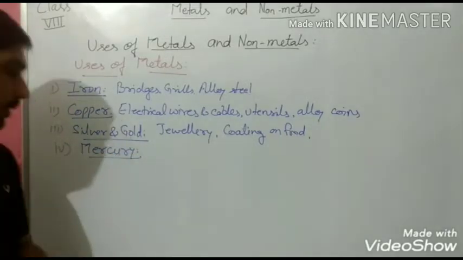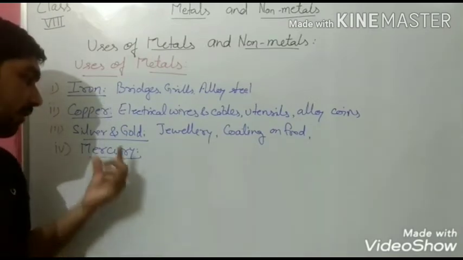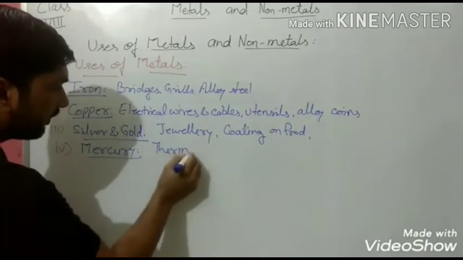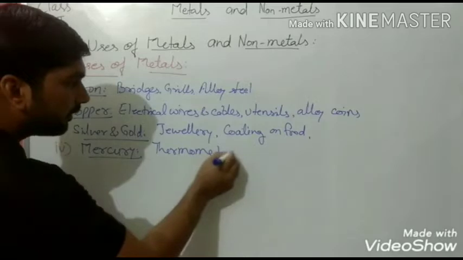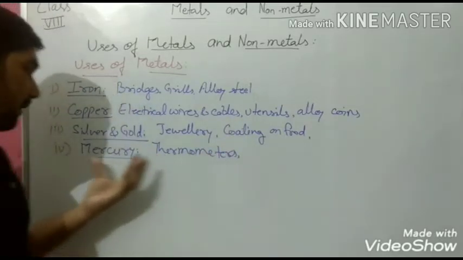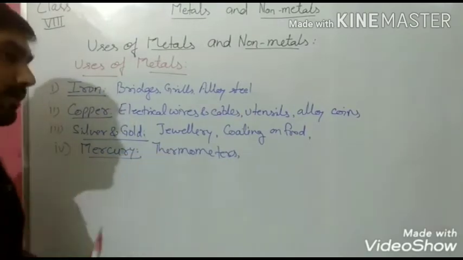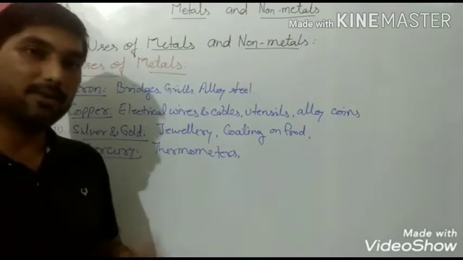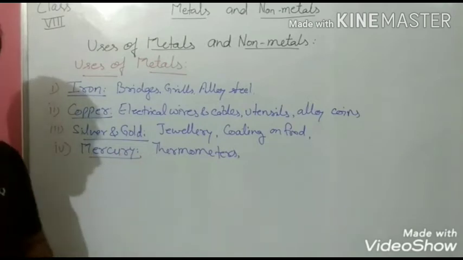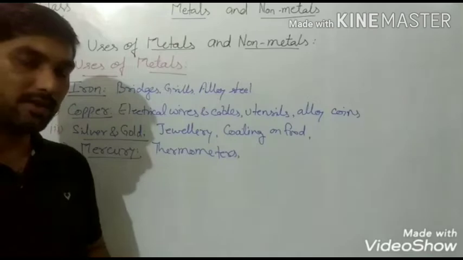Mercury. From 7th class or 6th standard you have the knowledge that mercury is used in thermometers to detect temperature. Again you have knowledge that metals are good conductors of electricity. This mercury expands whenever it absorbs heat, and it is the only metal that can be present in liquid state at room temperature.